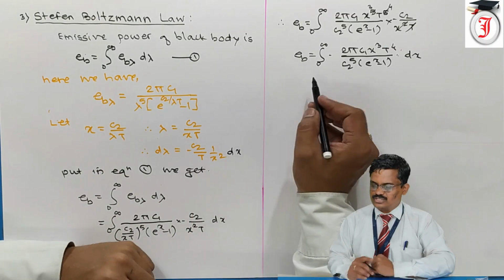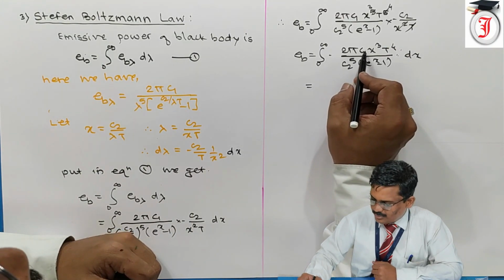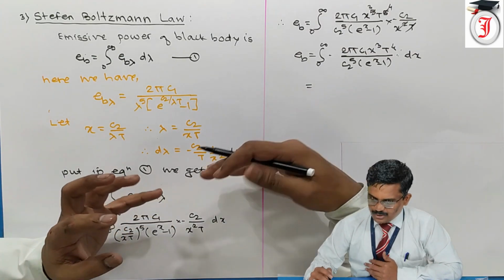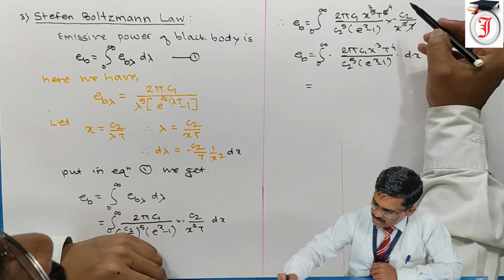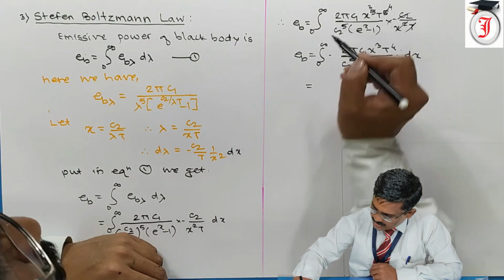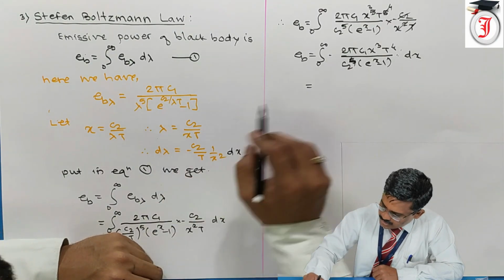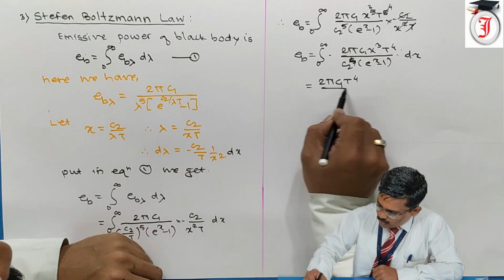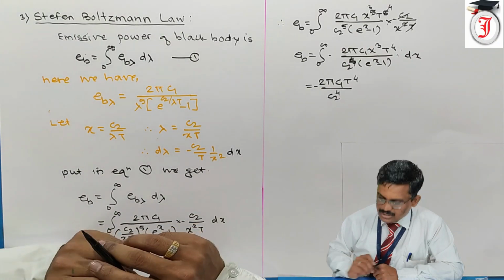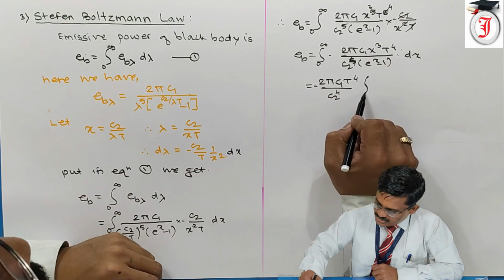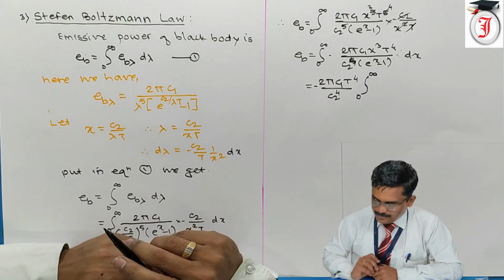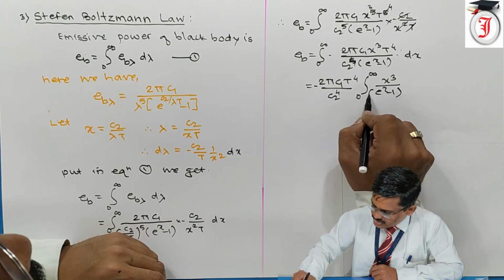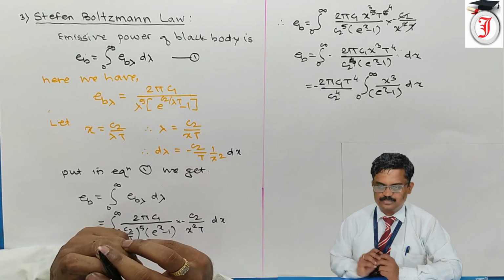So take constants outside the integration. So 2 pi C1 T raised to 4 divided by C2 raised to 5, these are the constants. Here one C2 also gets cancelled, so C2 raised to 4. So 2 pi C1 T raised to 4 upon C2 raised to 4, with the minus outside the integration. So integration 0 to infinity, we get x cube upon e raised to x minus 1 into dx.